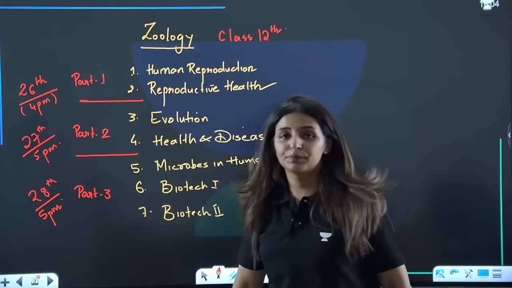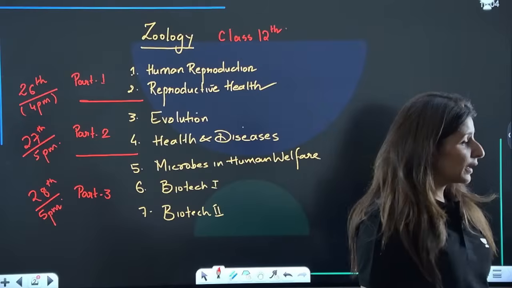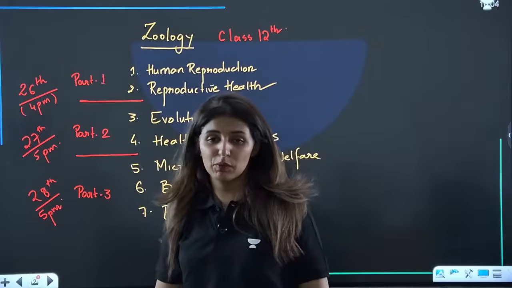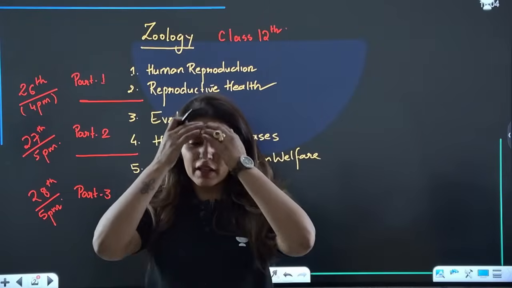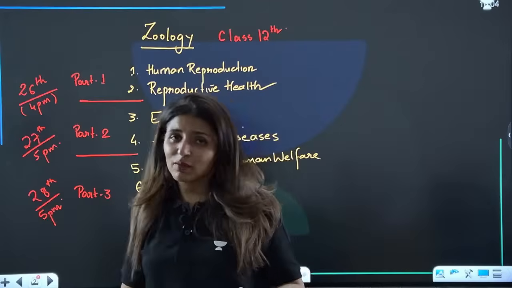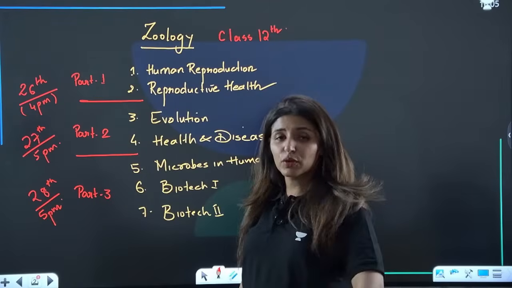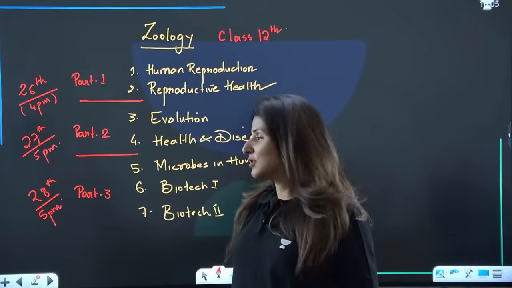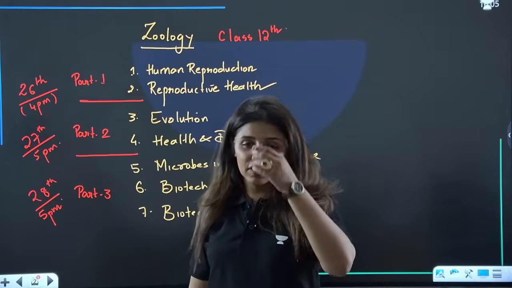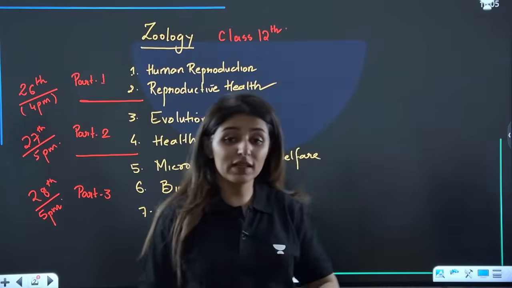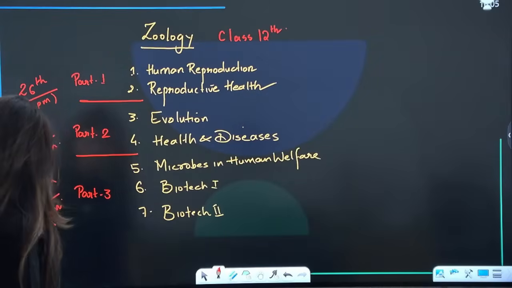Is that clear? Microbes today? No, we are going to start with human reproduction and reproductive health. Reproductive health and human reproduction have to be discussed simultaneously. I could have taken microbes today, but as I've already told you, this class wasn't really planned. I have a plus class after this, so there will be some time constraint. So guys, let's quickly jump on to our topic.